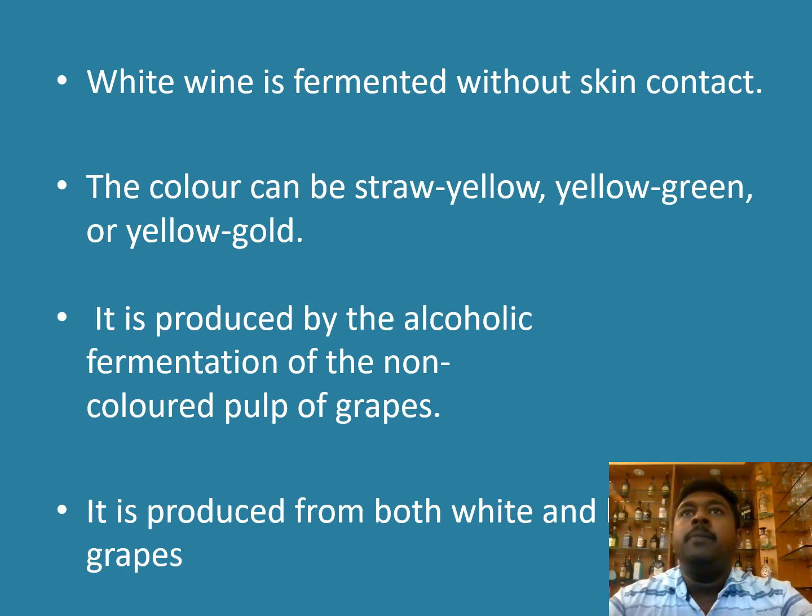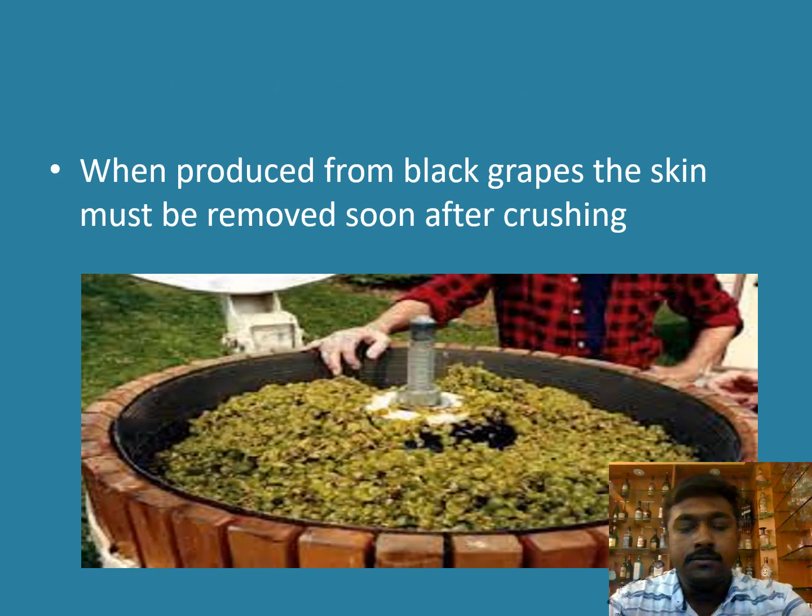Okay, the major thing to achieve a color or a taste or aroma for a wine is what type of grape variety we are using for it. Okay, the white wine is produced by the alcoholic fermentation of the non-colored pulp of grapes. Okay, it is produced from both white grapes and red grapes also. When produced from black grapes, the skin must be removed soon after crushing. I told you before this thing. Okay, what we are doing, after pressing the grape, we have to remove the skin immediately, so the color will not get changed. So we can achieve straw yellow color.